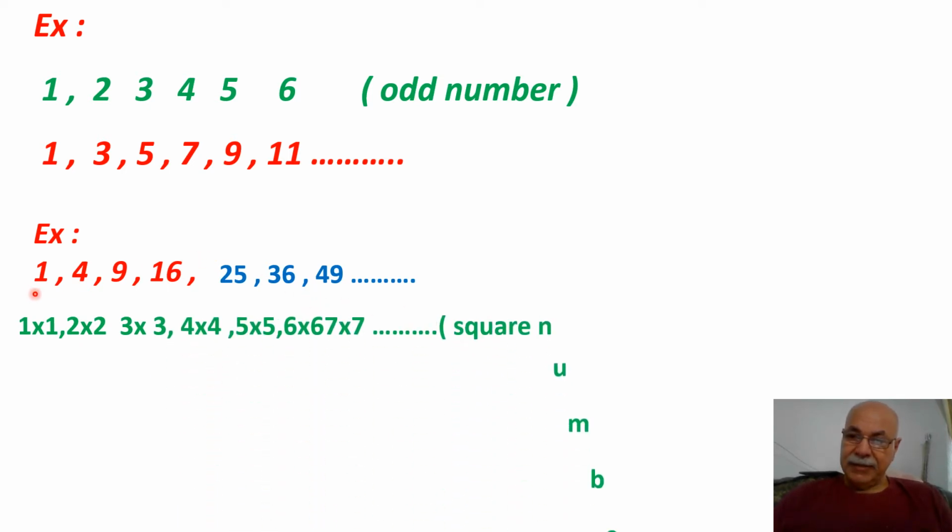This is 1 times 1 is 1. We get this number as a square number because if you take the square of that number, you will see: 1 times 1 is 1.